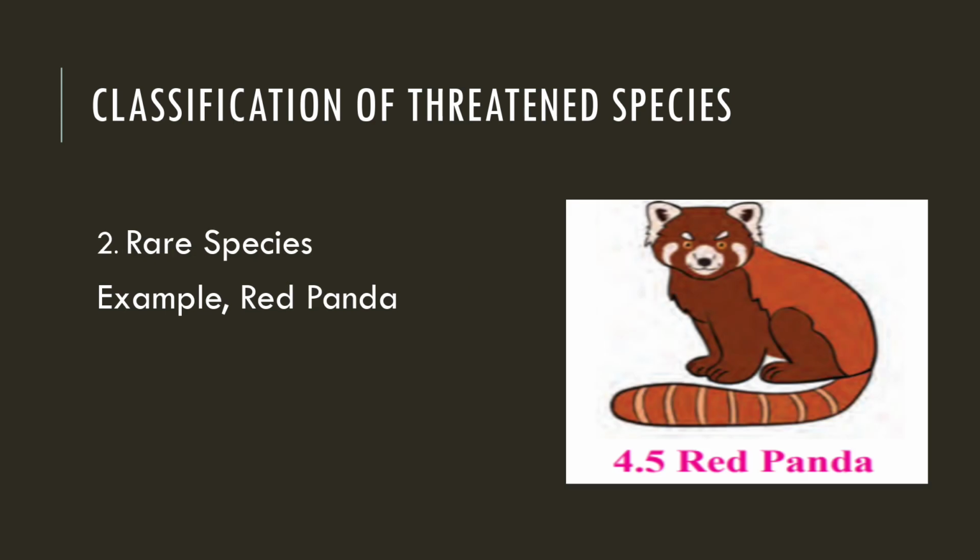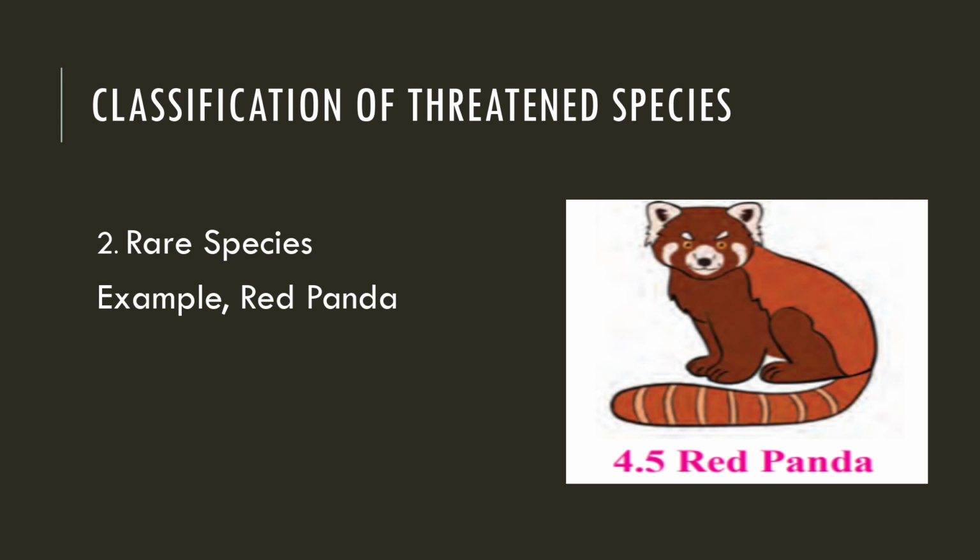Second is rare species. The number of these organisms has considerably declined. Organisms of these species, being endemic, may become extinct very fast. The example is the red panda. We know the black panda and white panda, but we don't know the red panda. Why? Because it is a rare species.